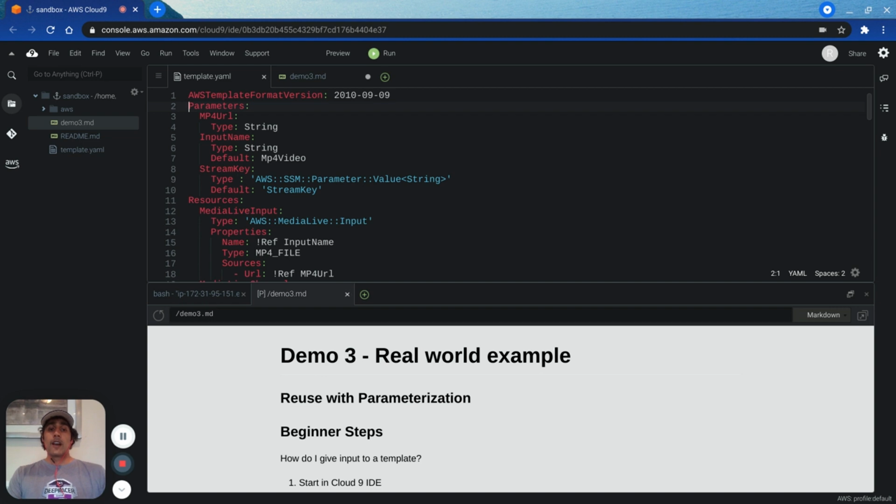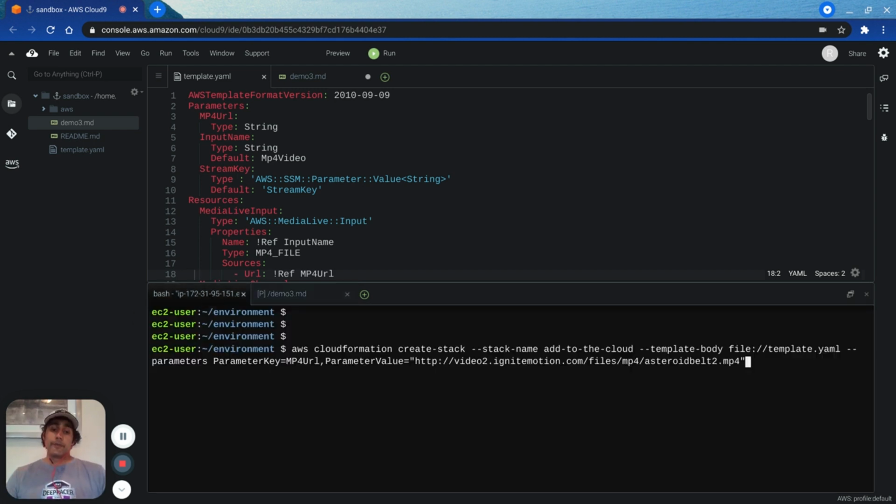On line 2, I have defined a new CloudFormation template section named parameters. And on line 3, I have named one parameter MP4 URL. On line 18, I used that parameter. I wrote a little code to instruct CloudFormation to take the value from the user's input and place it here as a URL. Now let me show you what it looks like when CloudFormation accepts user input.